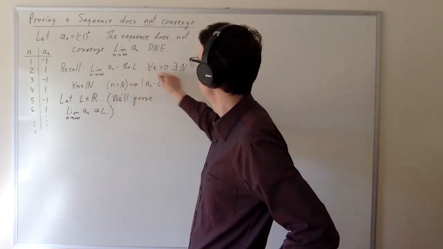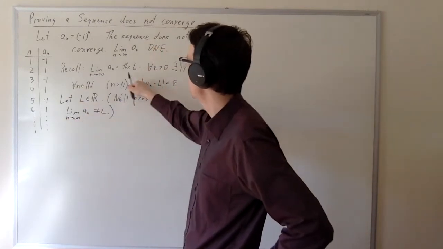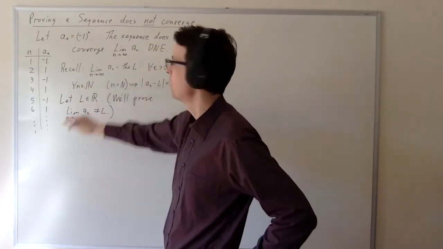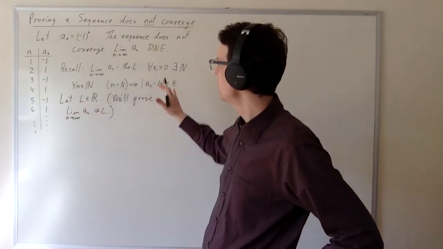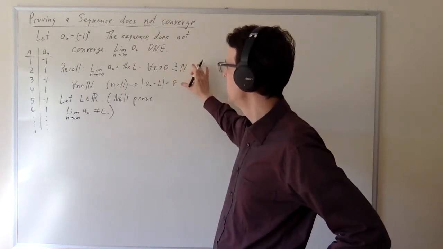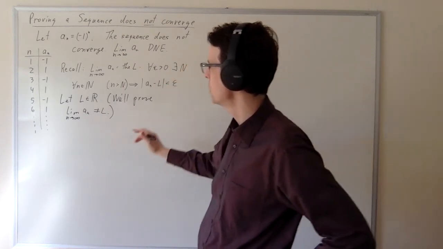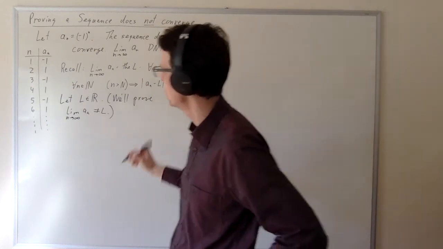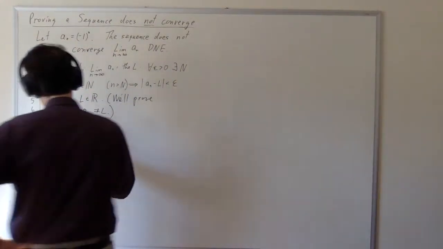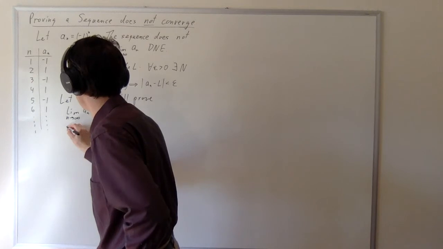If L is the limit, then this logic is going to be true. If L is not the limit, then this logic is going to be false. So let's state in a simple way what it means to negate this statement. I'm going to take the statement "for all epsilon there exists an N" and negate it. Now, there's a sort of silly way and an interesting way to do that.